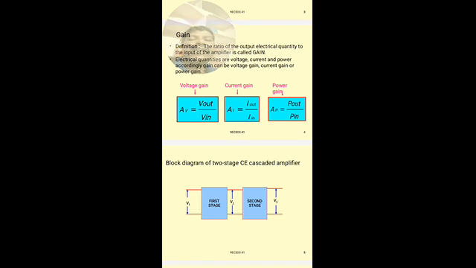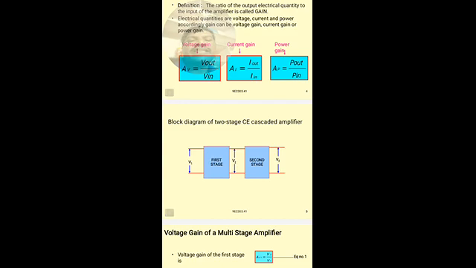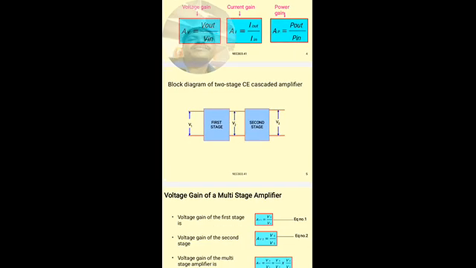Where the gain of the first stage amplifier is not sufficient, it will be amplified further by the second stage amplifier. The overall gain of the two-stage amplifier is the product of the first and second stage gains.